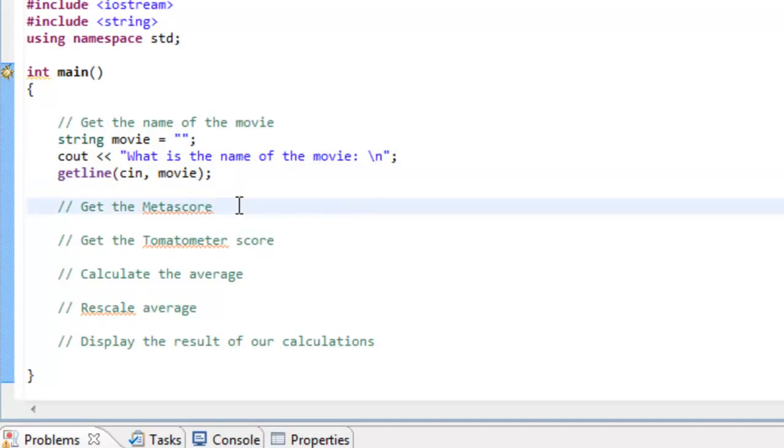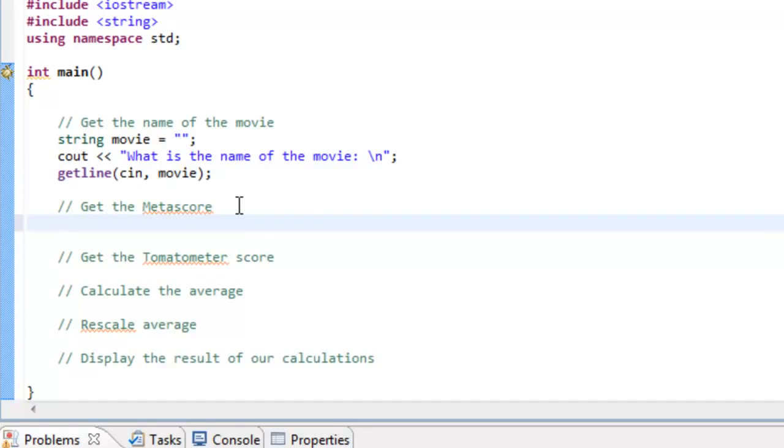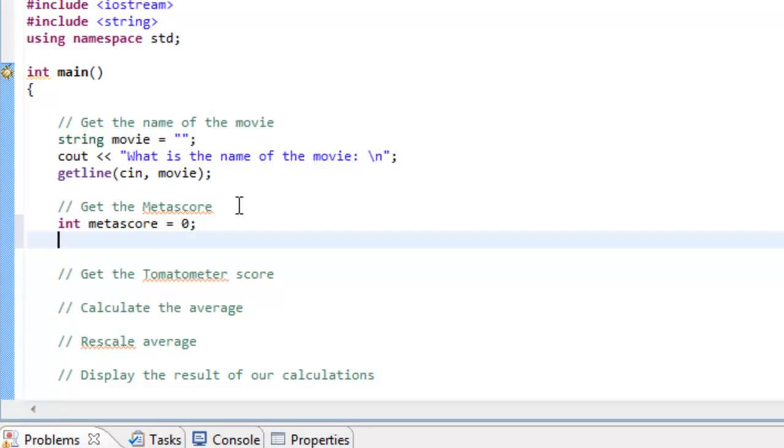And now we'll come down here and get the metascore. The metascore is going to be an integer value. So we'll declare an integer variable, int, and we'll say metascore is the name of the variable, and we'll initialize that to 0. And then we'll have some output to the user. So cout and then the insertion operator.